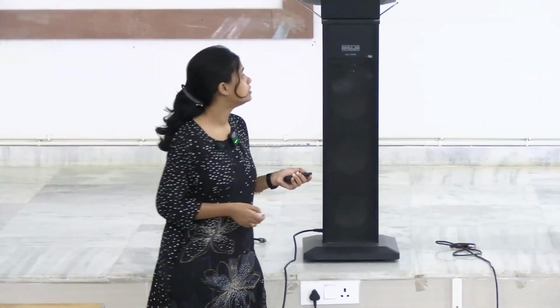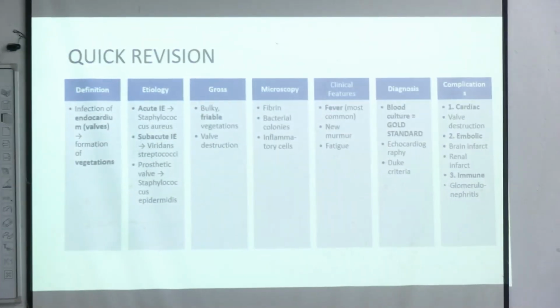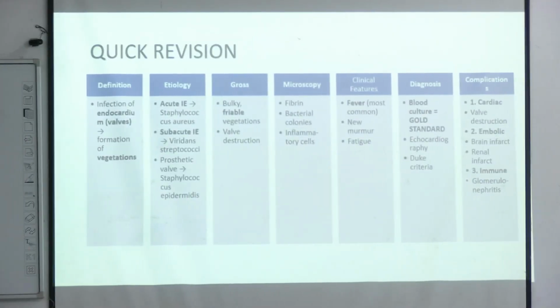And for the complications, there can be cardiac and extracardiac. Cardiac will include valve destruction and heart failure, and the emboli will cause brain infarct and other infarcts, and those lesions along with the Janeway lesions and other hemorrhages. And in immunology, there is glomerulonephritis and the Osler's node and the Roth spots.